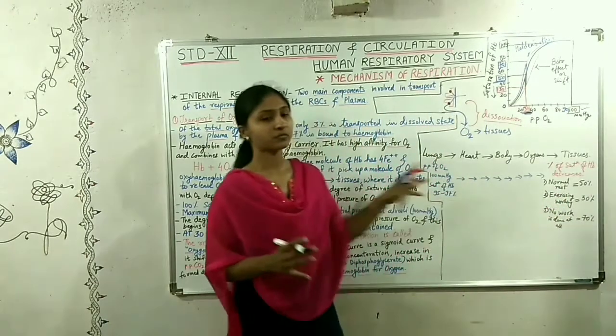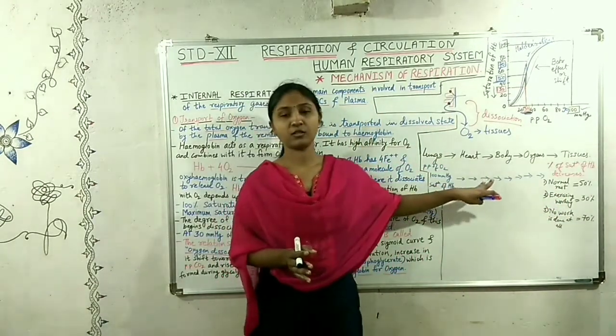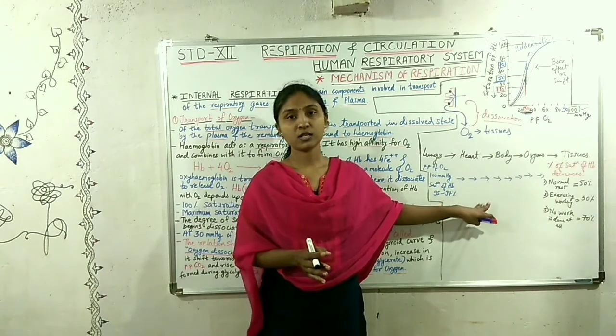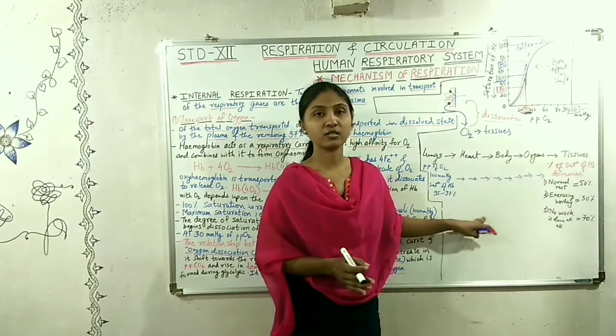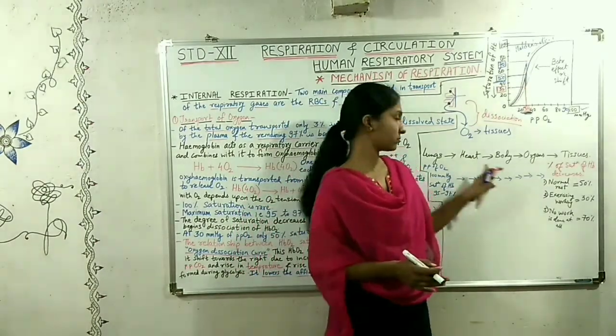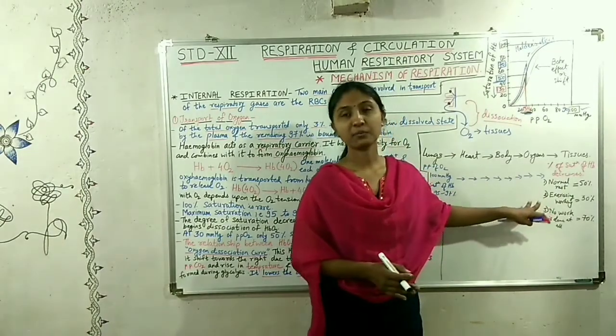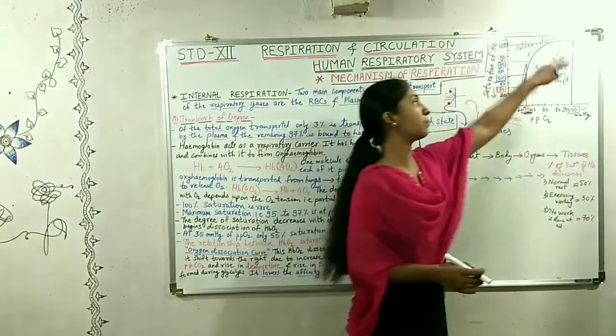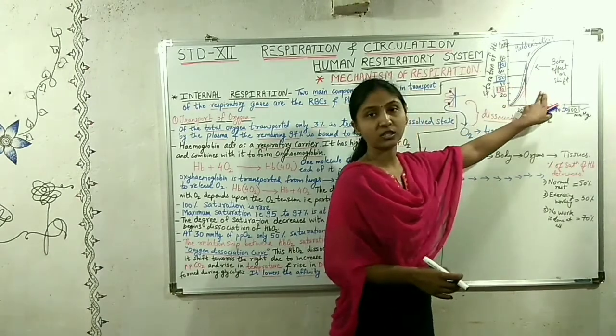So here this decrease and increase, this decrease in the saturation and the partial pressure is shown with the help of the graph or the curve.